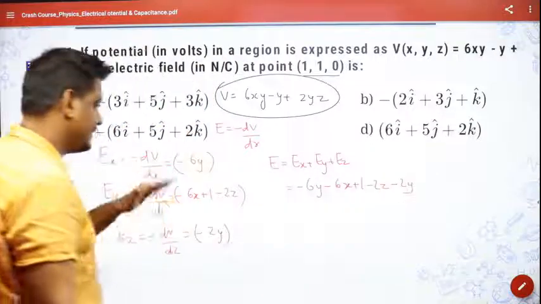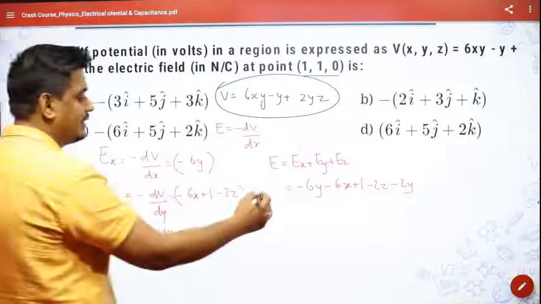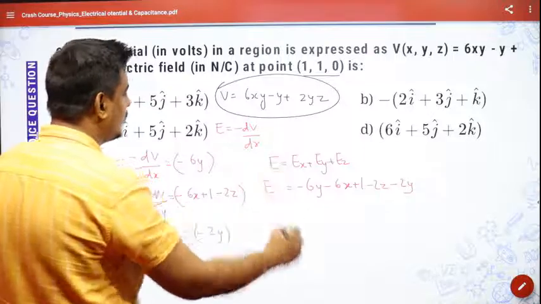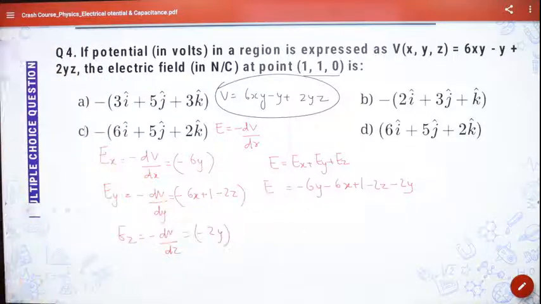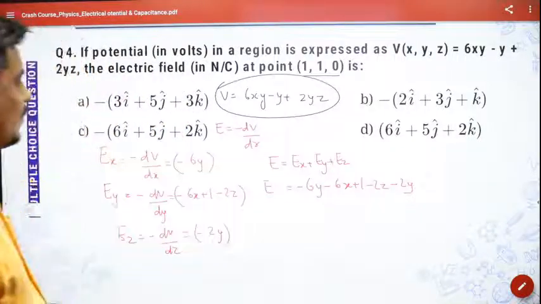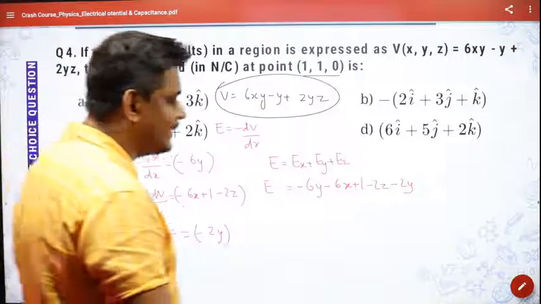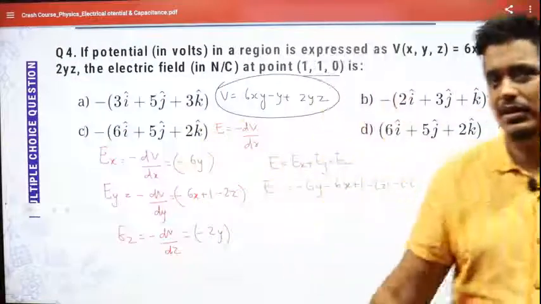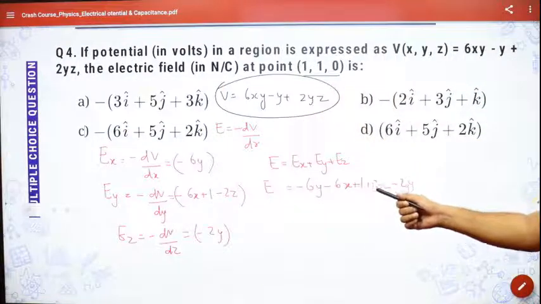I added all these three. This is the value of the net electric field. And they have given you a point (1, 1, 0).